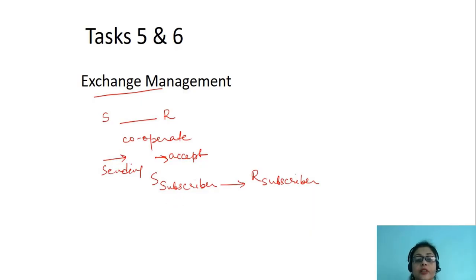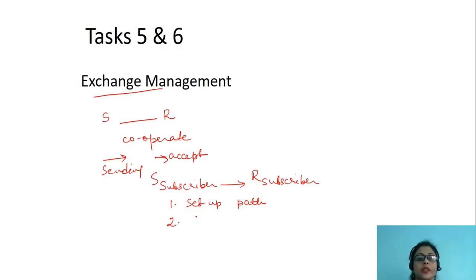The first step is to set up the path. That means the sending subscriber is ringing the telephone set of the receiving subscriber, and the receiving subscriber picks up the telephone set. It is then that the path is set up.